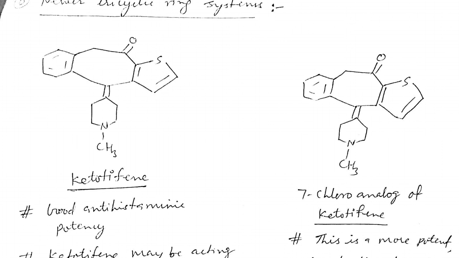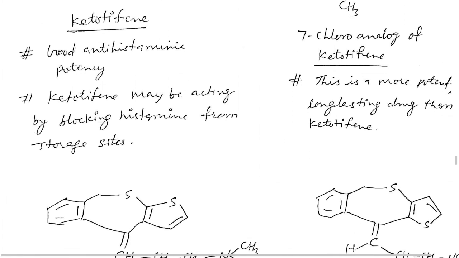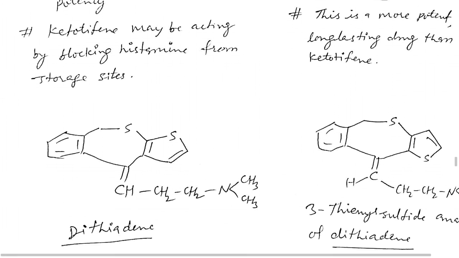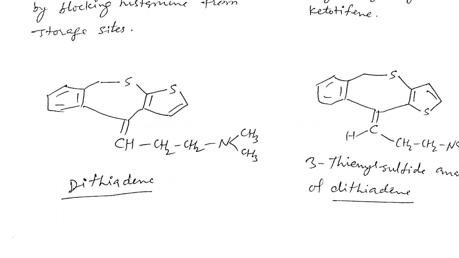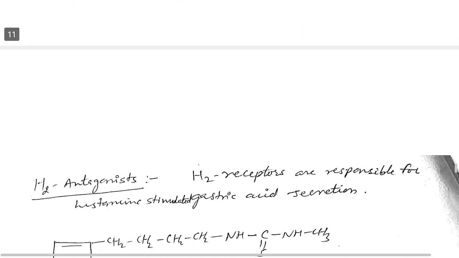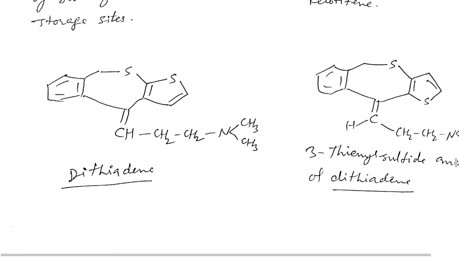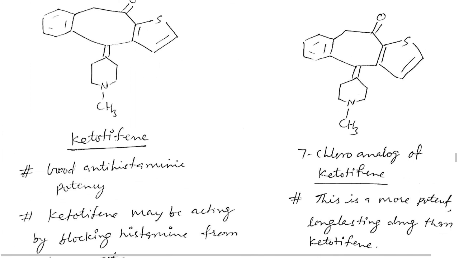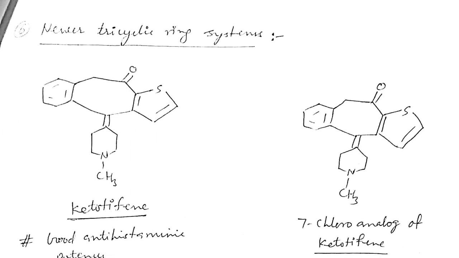So with ketotifen, at the 7 position we replace with chlorine, giving the chloro derivative of ketotifen. They have good antihistaminic activity, and ketotifen shows very good activity. Derivatives of ketotifen also include diphenidine, 3-ethylene sulfide and dithiazine. So these are some newer analogs of ketotifen and their derivatives, a newer cyclic ring system.